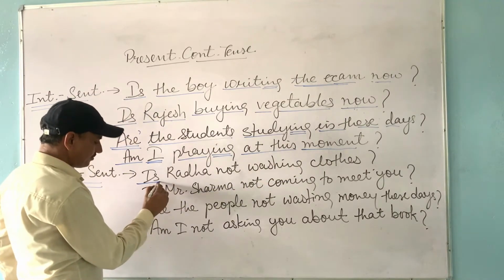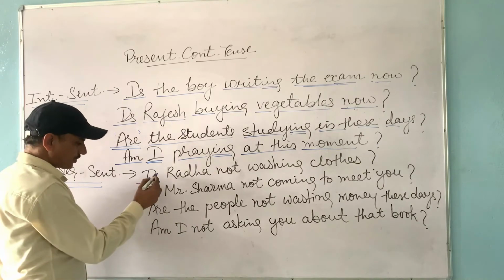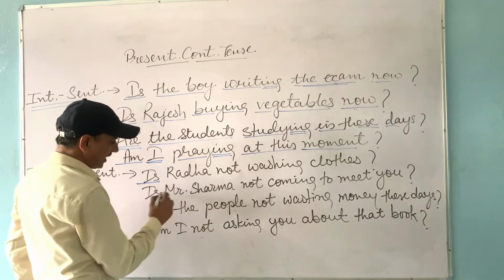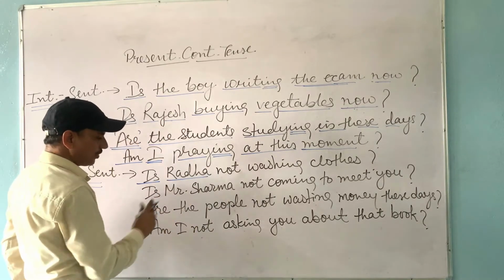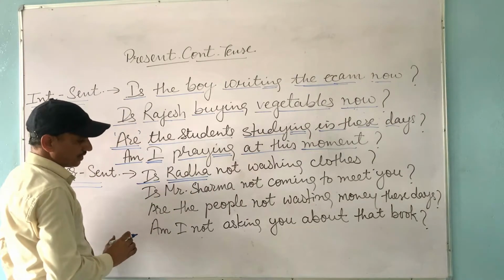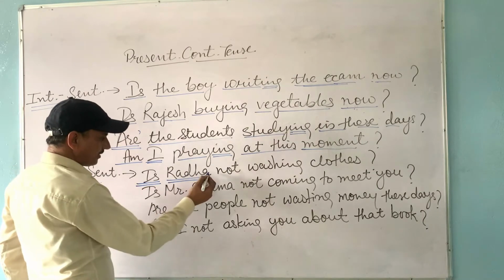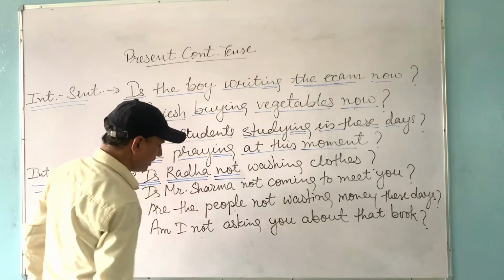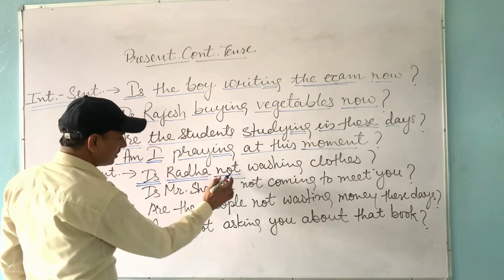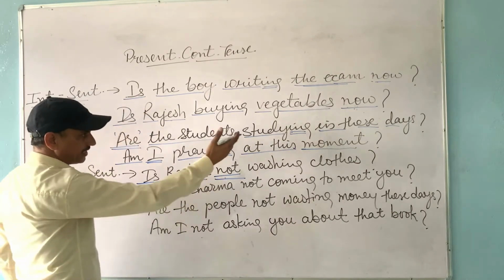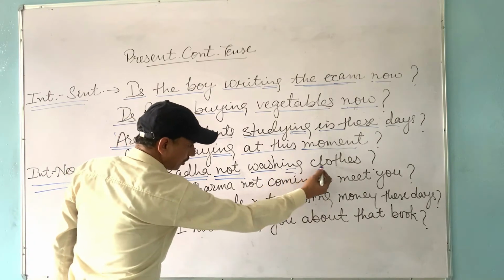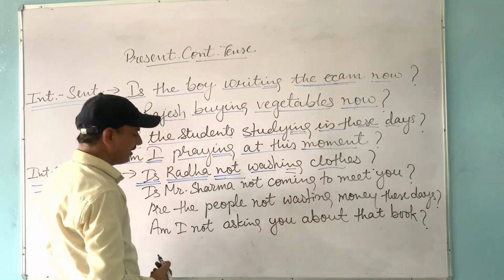So is is the helping verb. In an interrogative negative sentence, first of all, we have to write the helping verb according to the number of our subject. Rather is a singular subject because Rather is a name, so this is a third person singular subject. So is has been used. Then we have to add not. It is important to note that in an interrogative negative sentence, we add not after the subject. Then the remaining structure will be the same: first form of verb with ing, then object, and then other words, if any.